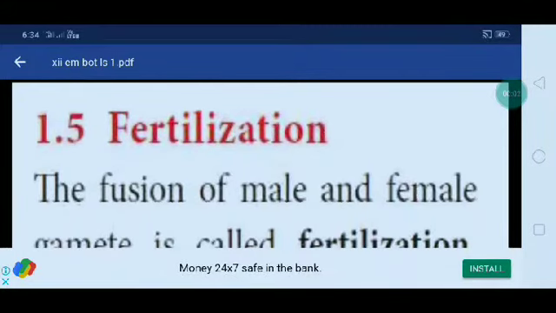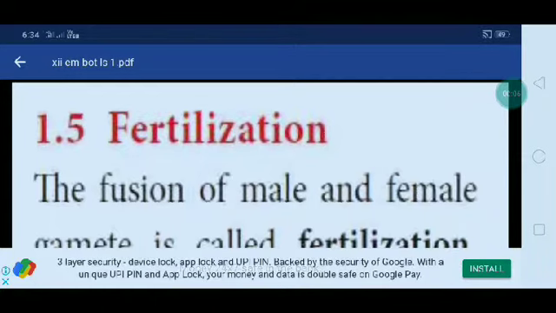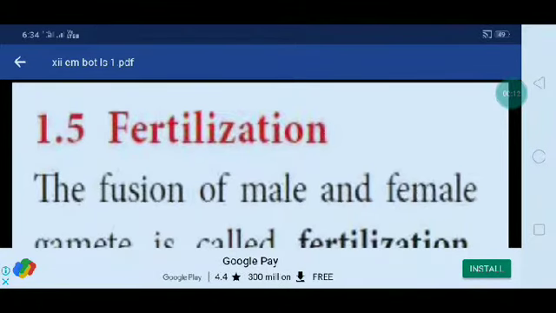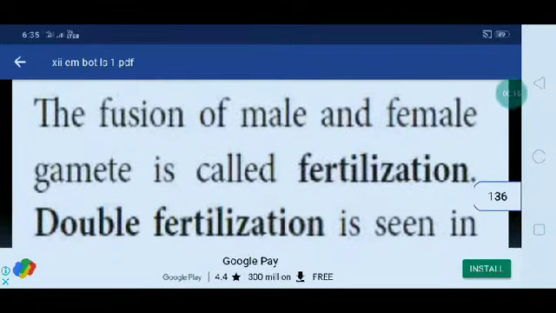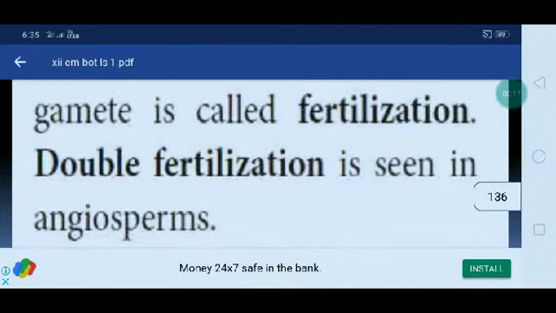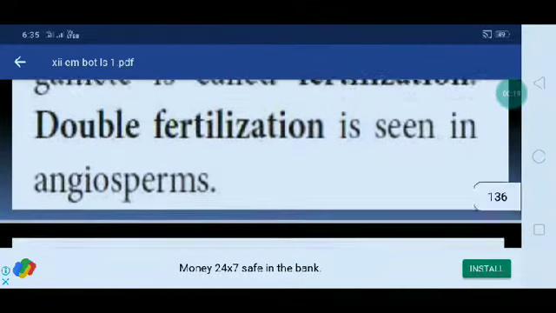Okay, good morning students. Today we are going to see fertilization. What is fertilization? Here the male and female gametes are joined together to form the zygote. That process is called fertilization, the fusion of male and female gametes. Double fertilization also occurs in angiosperm plants.